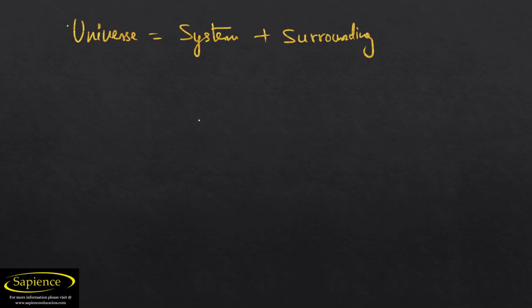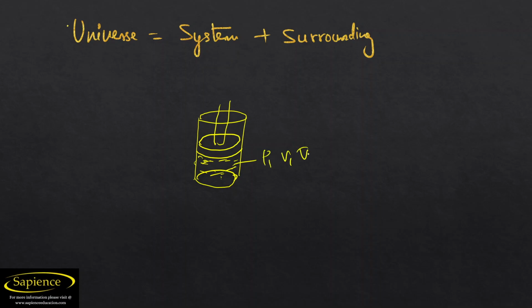Just now we discussed that suppose there is a thermoplant or an IC engine piston-cylinder process. The gas is inside the piston cylinder. The pressure is P1, volume is V1, and temperature is T1. Whenever we heat it, what will happen? It will expand. Pressure may increase, volume may increase, temperature may increase or decrease. Anything may happen. The study of this gas in this portion only is known as the system, and the rest of the universe is known as surrounding.